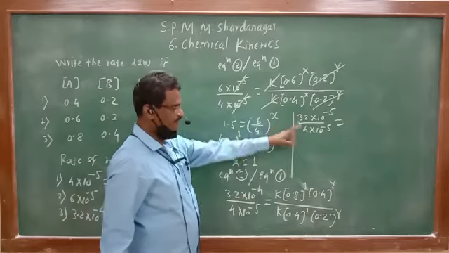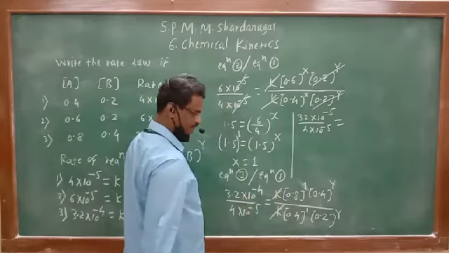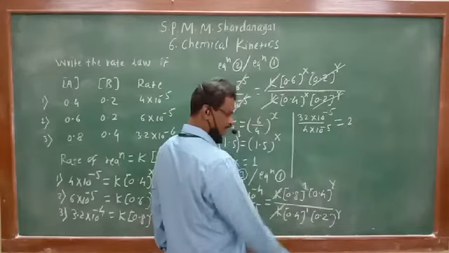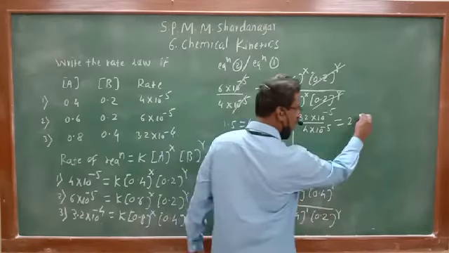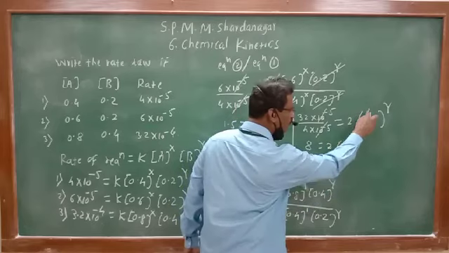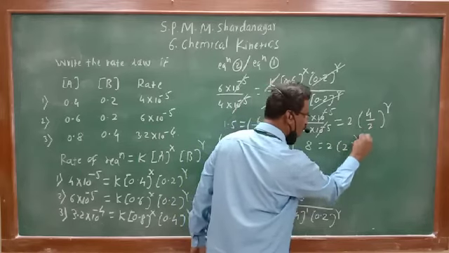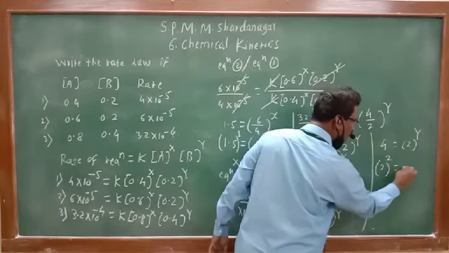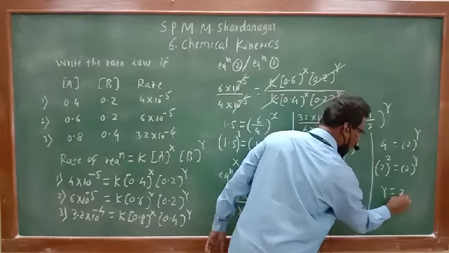K gets cancelled. 0.8 divided by 0.4 means 8 upon 4, that will be 2. 0.4 divided by 0.2 is 4 upon 2 raised to Y. 32 divided by 4 is 8, so 8 upon 2 is equal to 2 raised to Y. 8 upon 2 is 4. 4 is nothing but 2 raised to 2, equal to 2 raised to Y, therefore Y will be equal to 2.